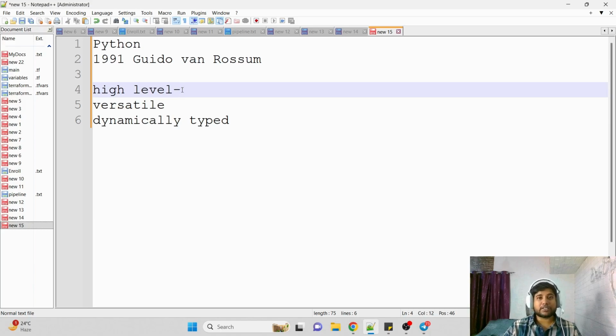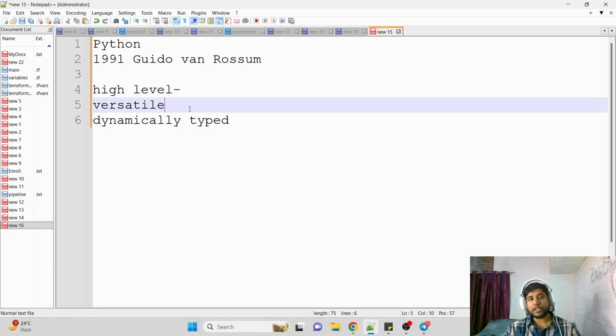Not just that. At this point, AI and data analytics are among the trending topics, and using Python you can do those things. Data analysis, AI kind of applications, machine learning, everything we can do with Python. That's why we say it's versatile. It's not limited to a certain kind of coding. We can do almost everything with Python, and that is one of the reasons Python is the most widely used programming language in the world currently.